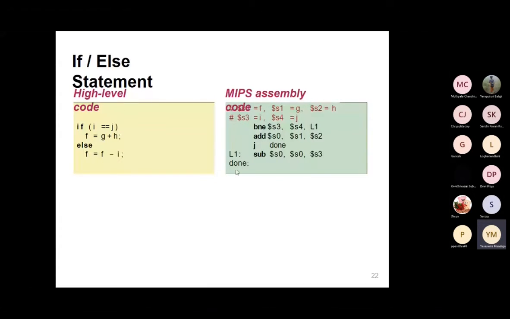First, I'm going to check for the BNE operation. BNE, branch not equal, will go into taken. So what is branch not equal? S3 and S4: if S3 and S4 are not equal, then it directly moves to the label. It's not a problem. If they are equal, then the condition is false, and the add operation will go into executing here, S0 comma S1.